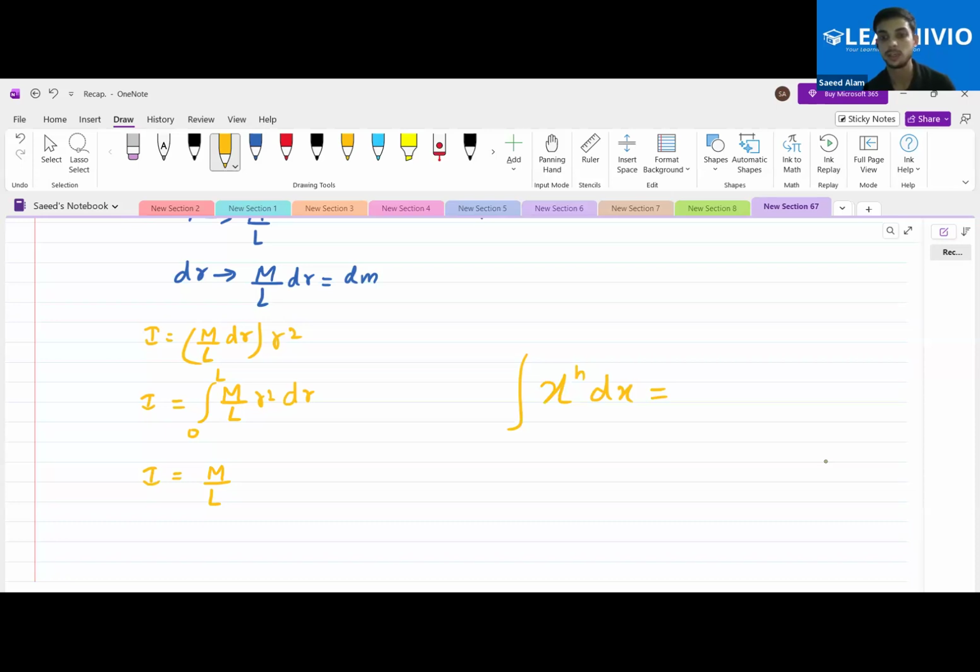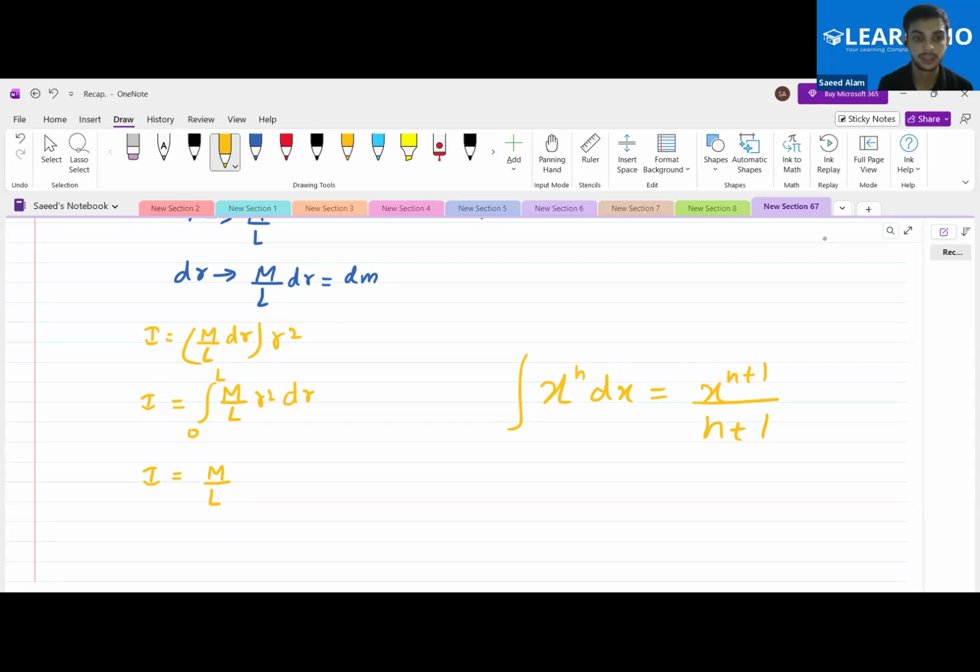What is this integration actually equal to? x raised to n plus 1, divided by n plus 1. Okay, so this is the integration one that we use: increase the power by 1 and divide it by the same power. So this is something that is required over here.